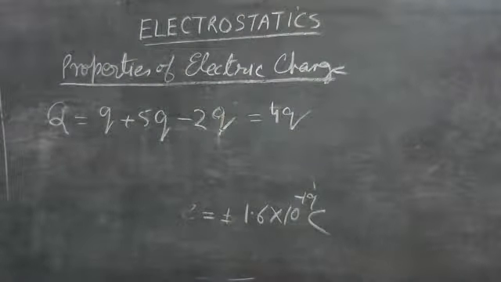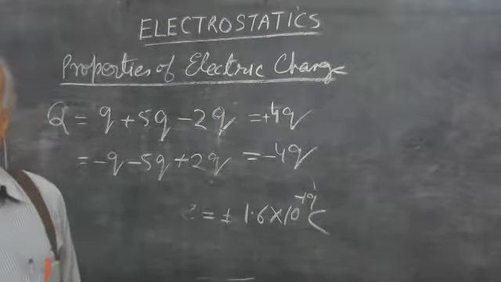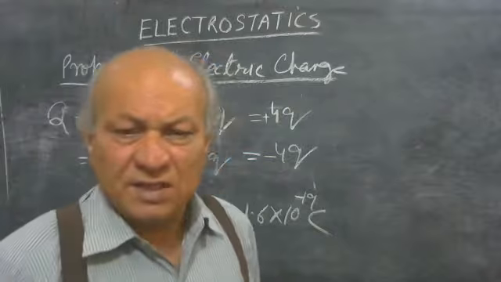This will be positive charge. And similarly, minus Q minus 5Q plus 2Q will be minus 4Q. It means the charges are additive in nature.